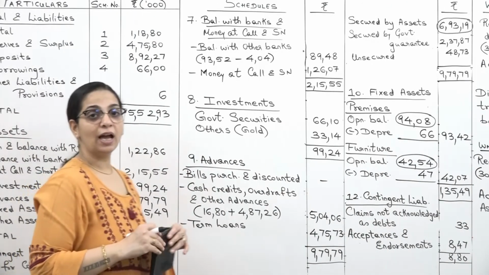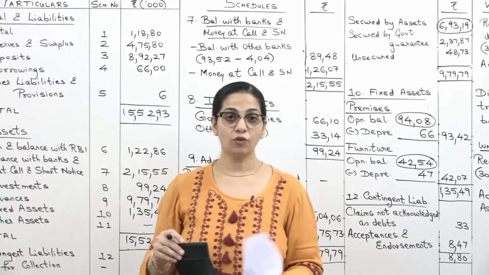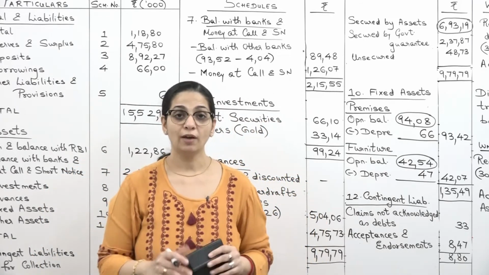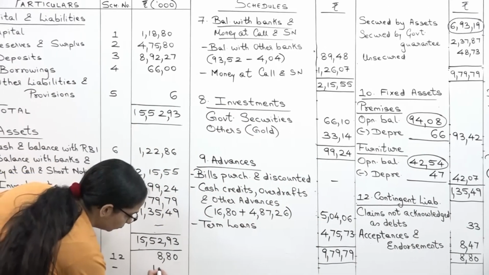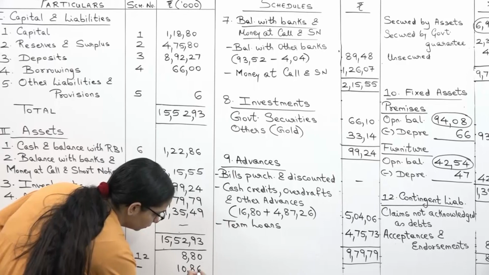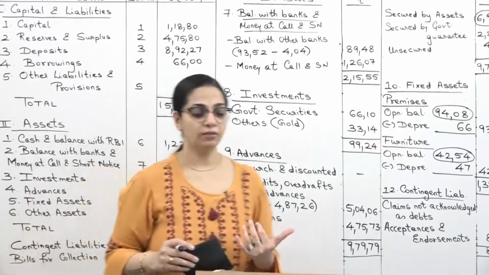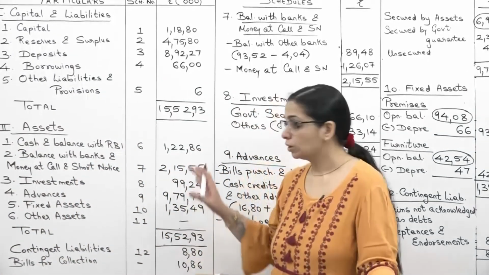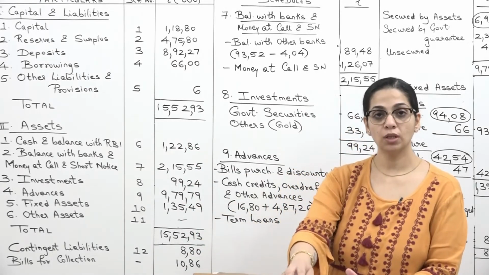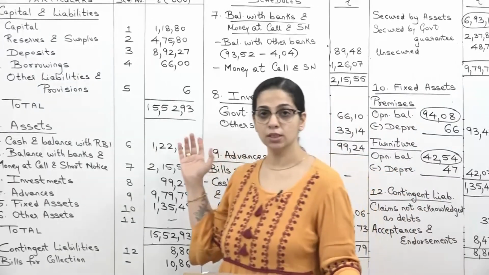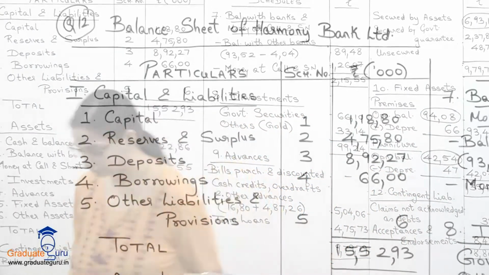And finally, we have an amount for bills for collection. We have the amount as 1086, again given in our adjustments. And these amounts are not taken anywhere as a total. So this is how you complete your balance sheet. So I hope you have understood this properly. Please take down this, including the balance sheet.